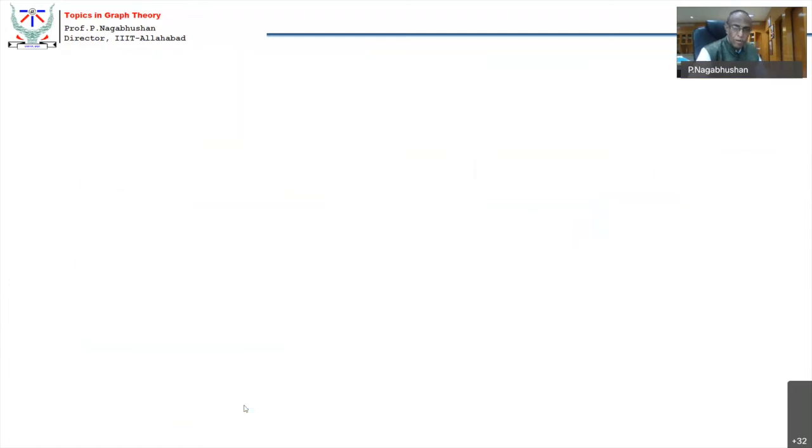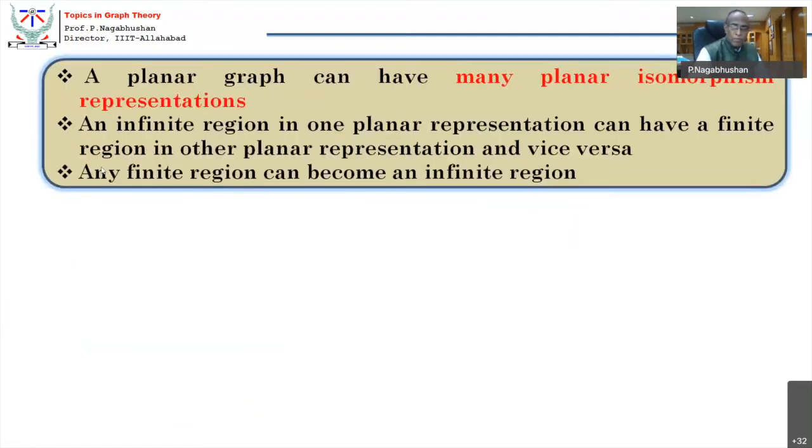A planar graph can have many planar isomorphic representations. As I just told you, an infinite region in one planar representation can become a finite region in another representation and vice versa. Any finite region can be mapped onto an infinite region. These are very interesting observations with plenty of algorithmic relevance, and they have advantages in data mining and data warehousing applications.